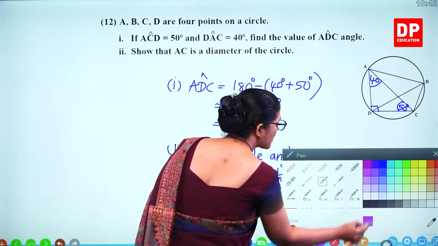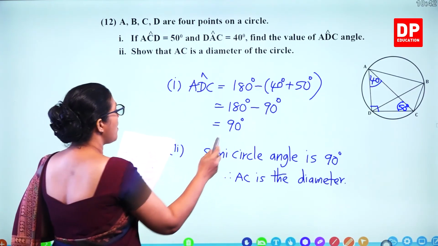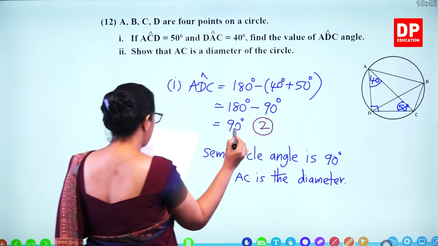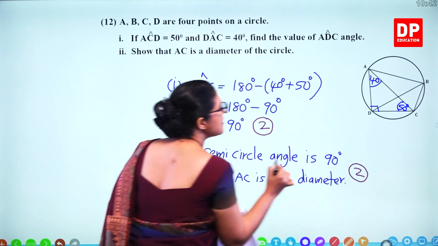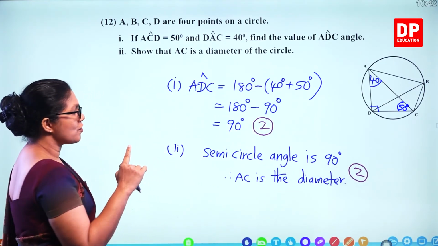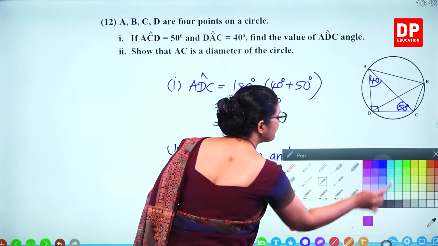So how many marks? You get 2 marks for showing this is 90 degrees and 2 marks for writing this is the diameter because of 90 degrees. Next part.